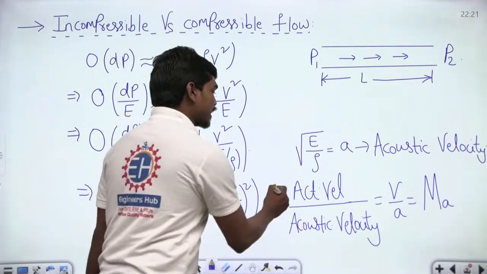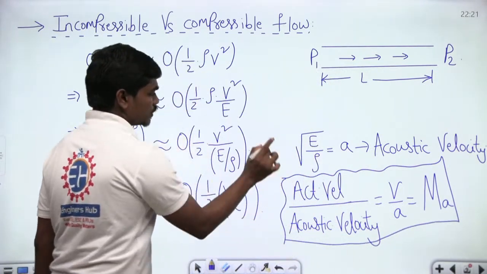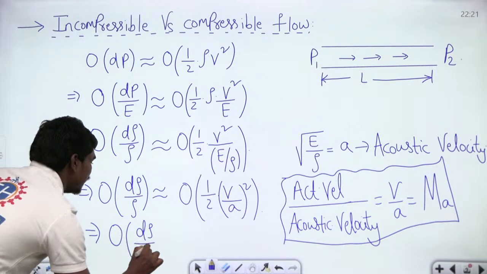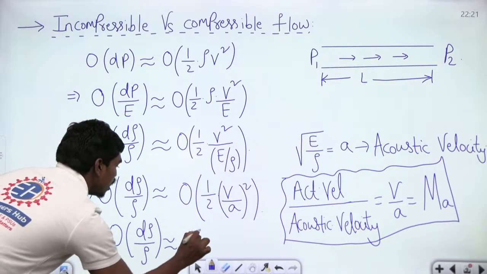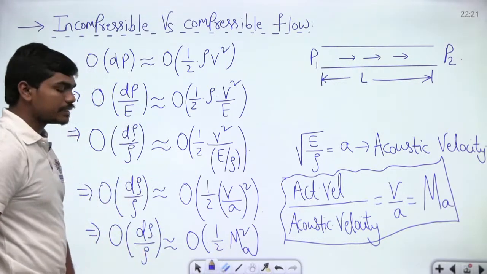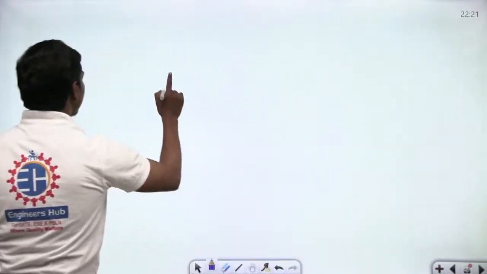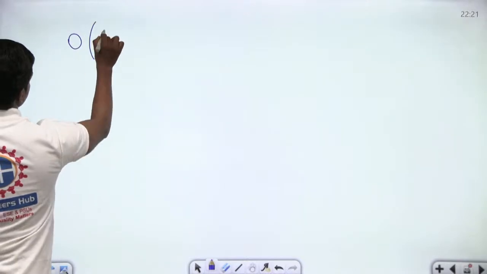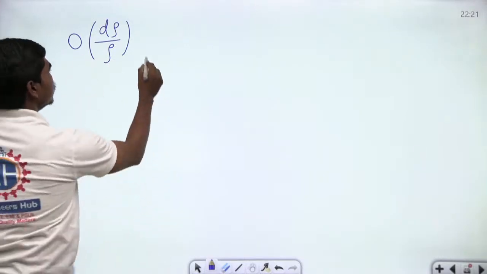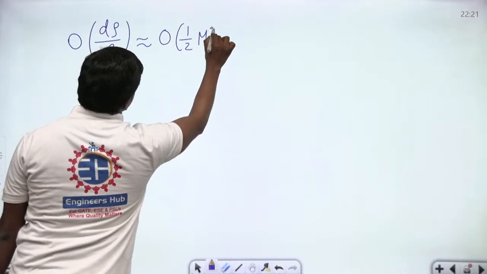Fine. So this is your Mach number, correct? So if this is your Mach number, see carefully, which means your order of change in density depends upon the order of half Mach number square. So let us write this point: whenever any flow is happening, the magnitude of this density variation is of the order of half times Mach square.